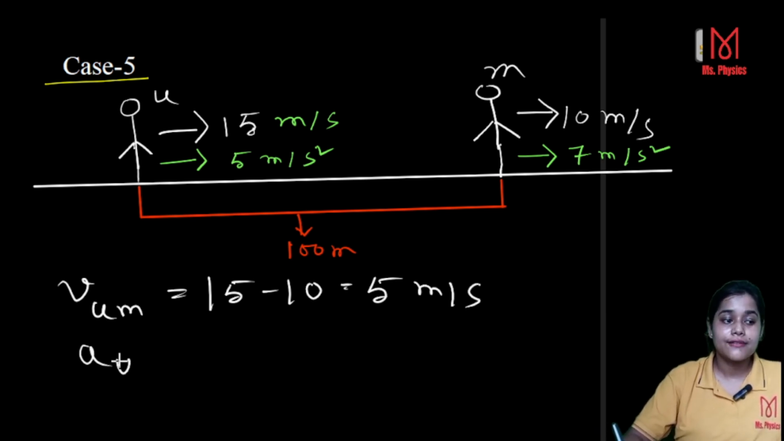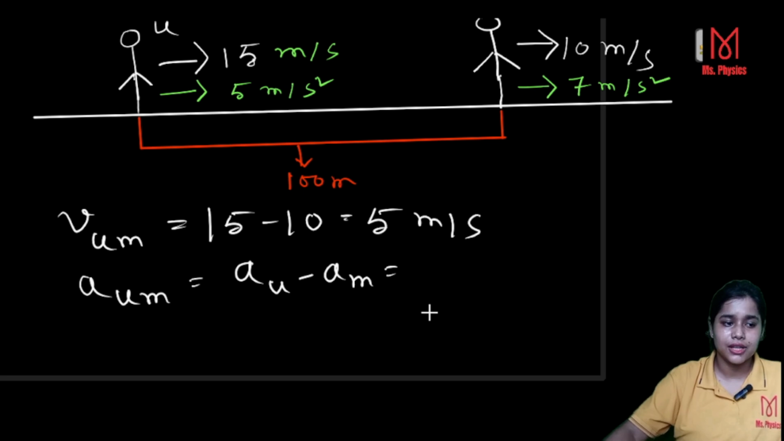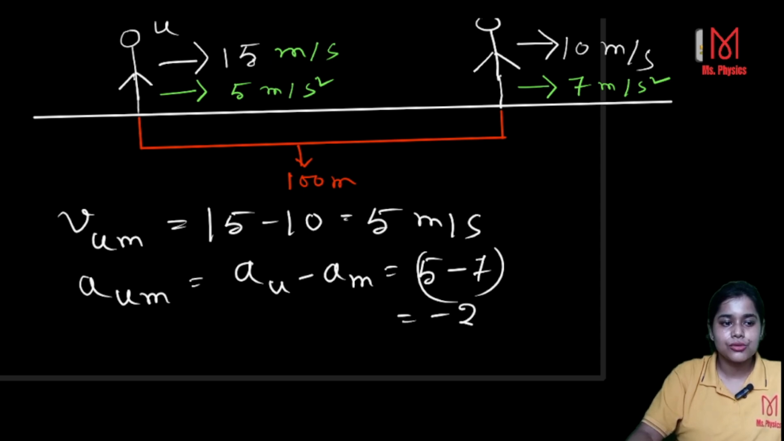Now, relative acceleration, same. Acceleration means acceleration of u minus acceleration of me. Same, there is nothing different. So 5 minus 7, that means minus 2 meter per second square. So this is the relative acceleration.